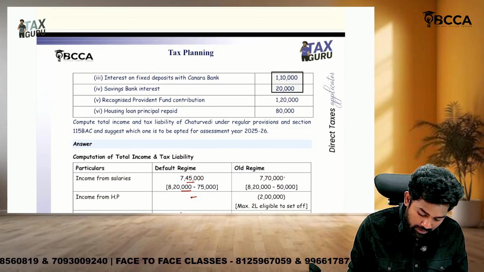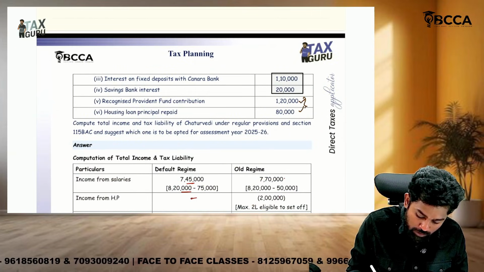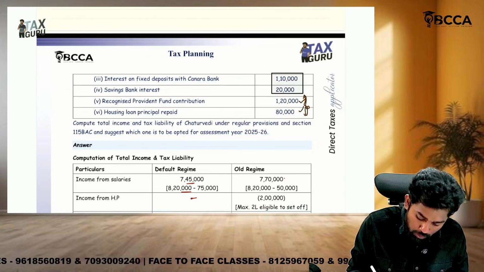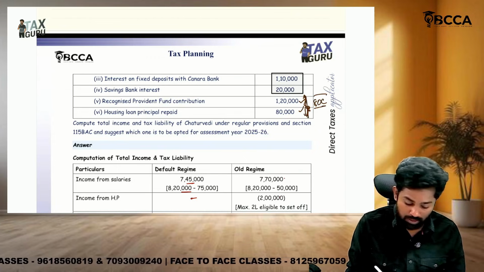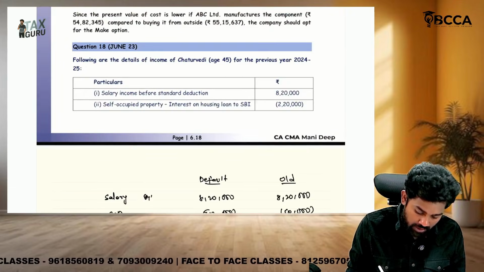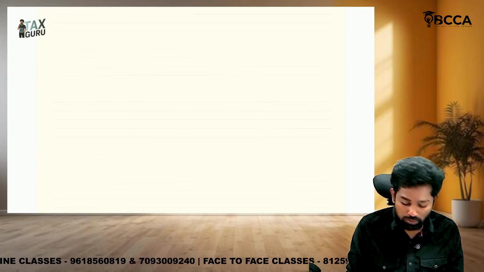What are the deductions available, sir? They have EPF contribution and housing loan principal repaid. Both together are eligible for 80C deduction, but only under the old regime. And is he a senior citizen, sir? No, he is not a senior citizen, but still he is eligible for 80TTA deduction up to 10,000.